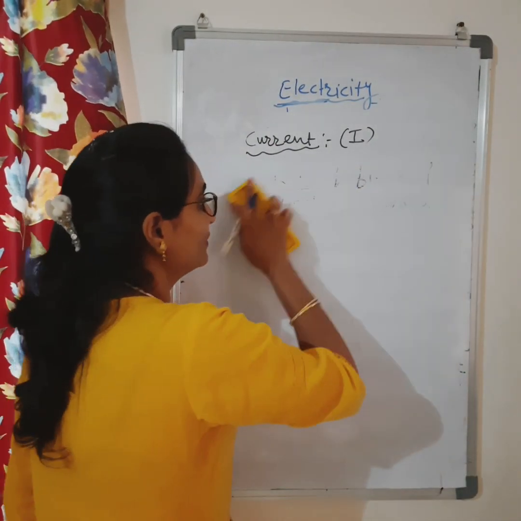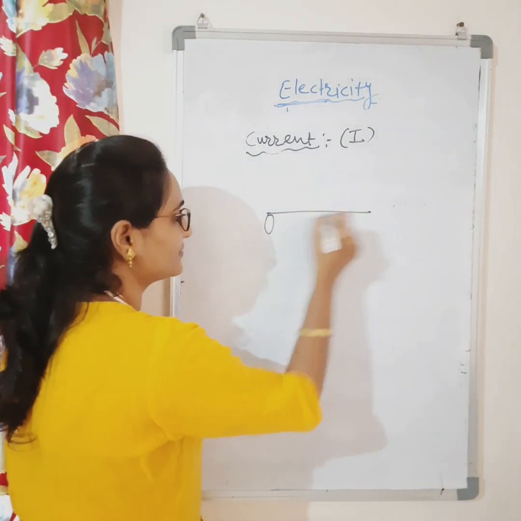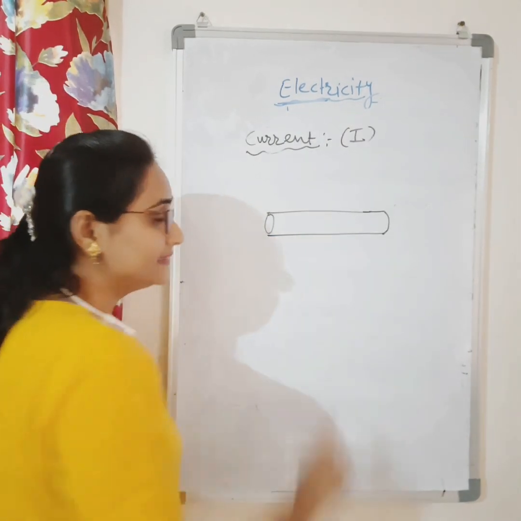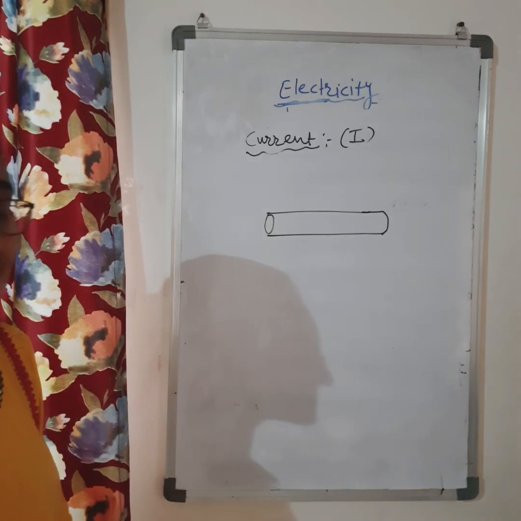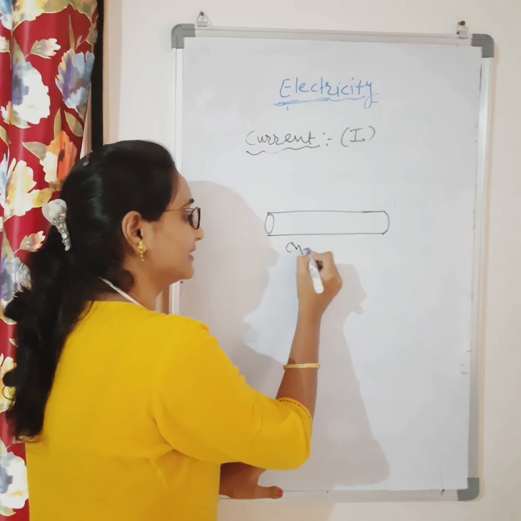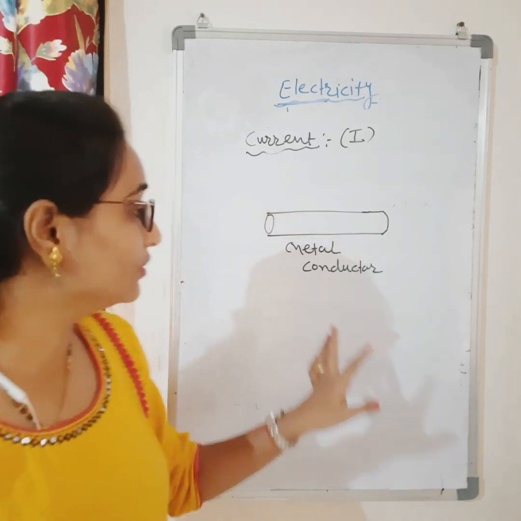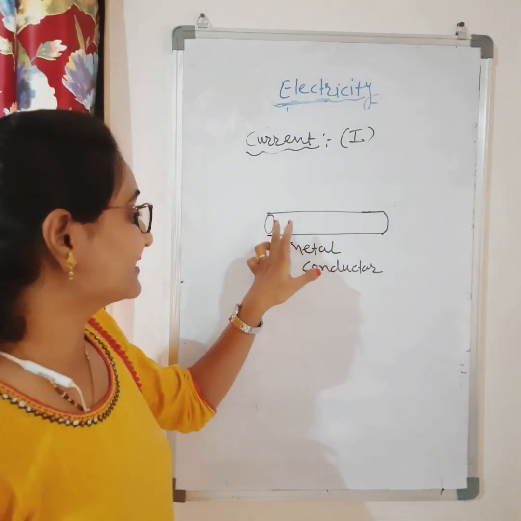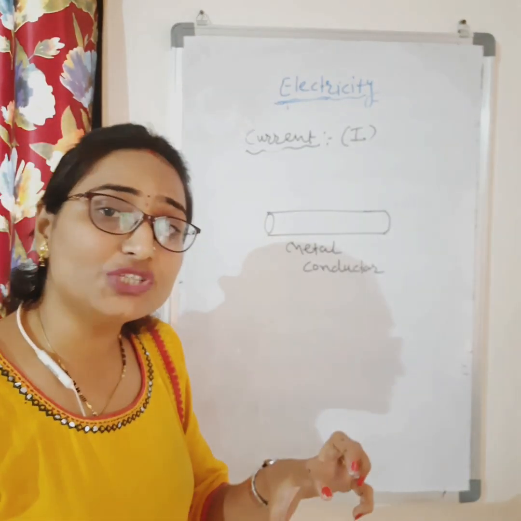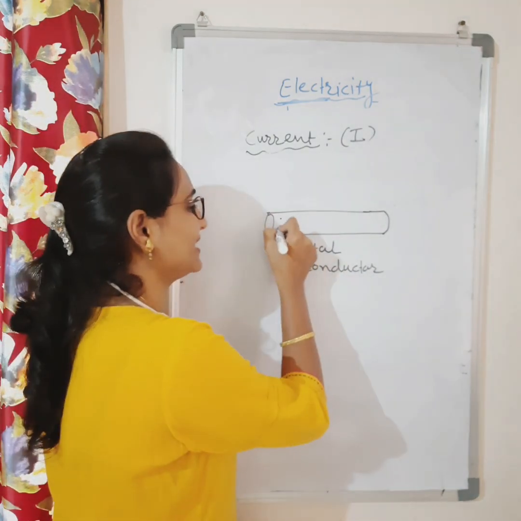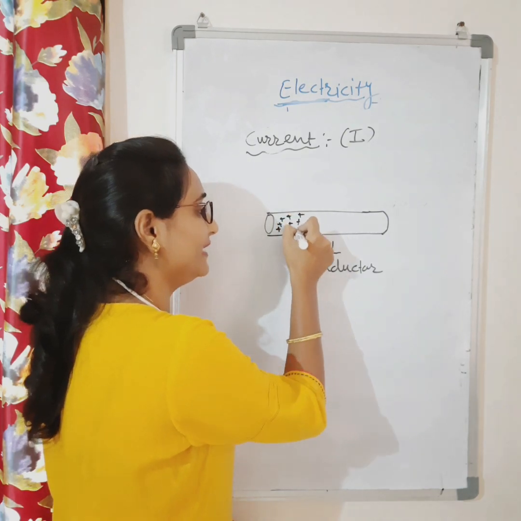Now, if I take one conductor, suppose this is one conductor. This conductor contains a large amount of electric charges, positive and negative charges. It is a metal conductor. We are talking about a metal conductor. In this metal conductor, large amounts of electric charges are there, positive and negative. Positive charges will be fixed in their positions. This is a positive, this is a positive. They will be fixed in their positions.